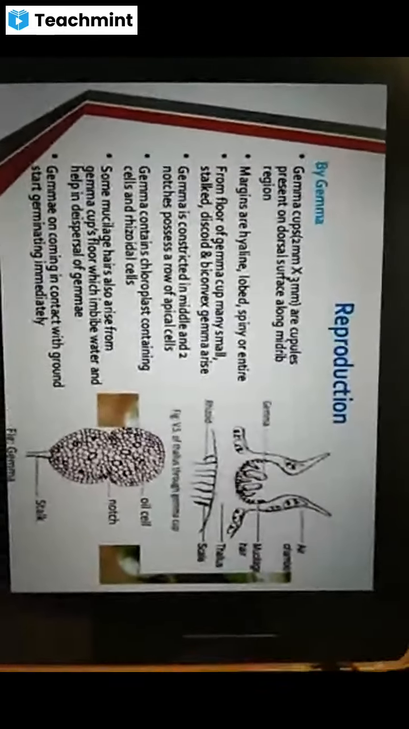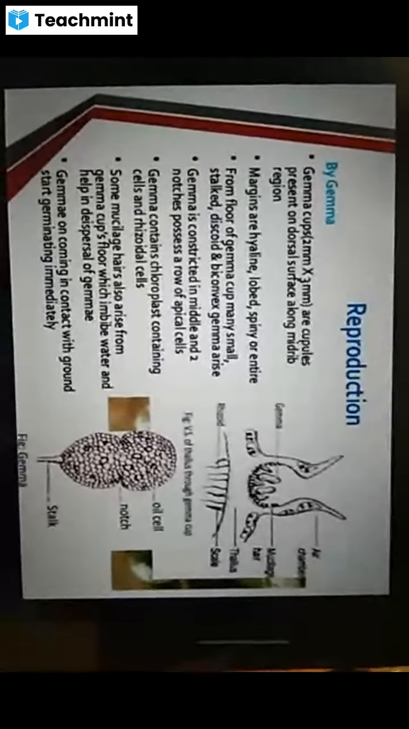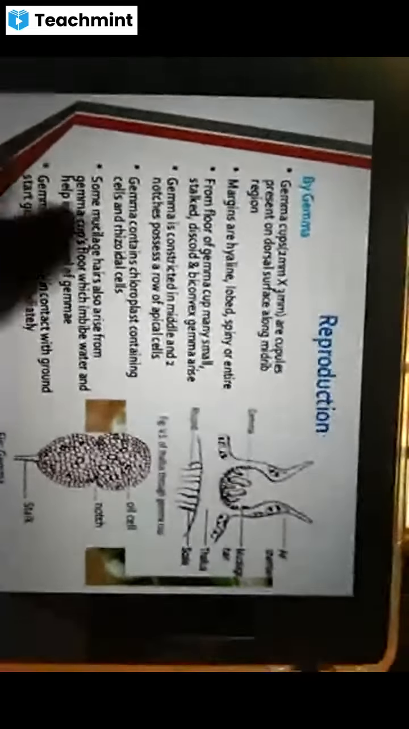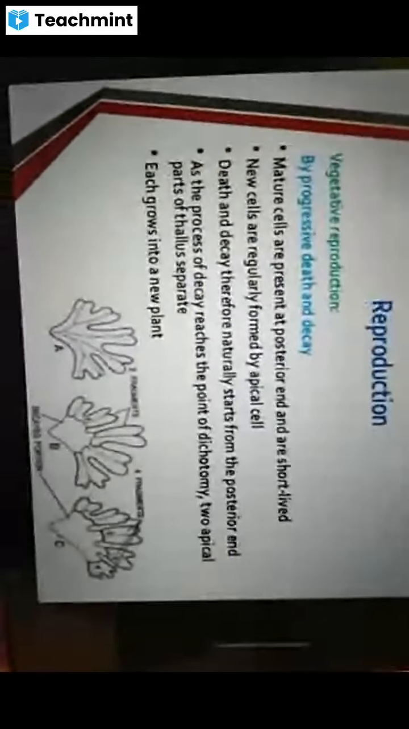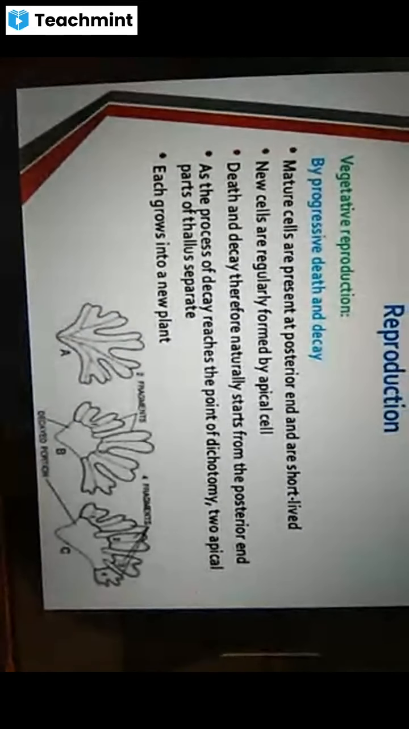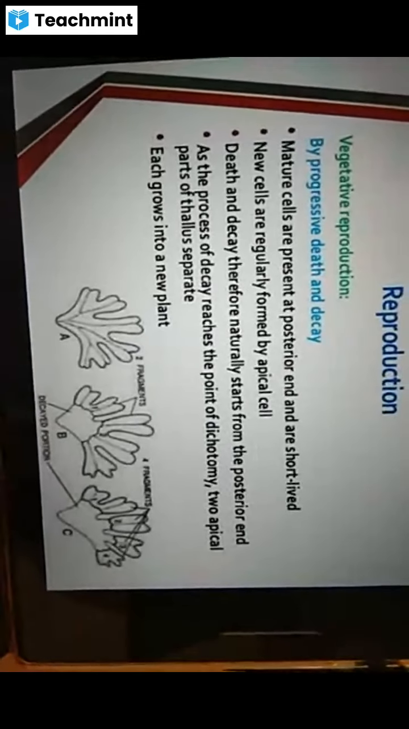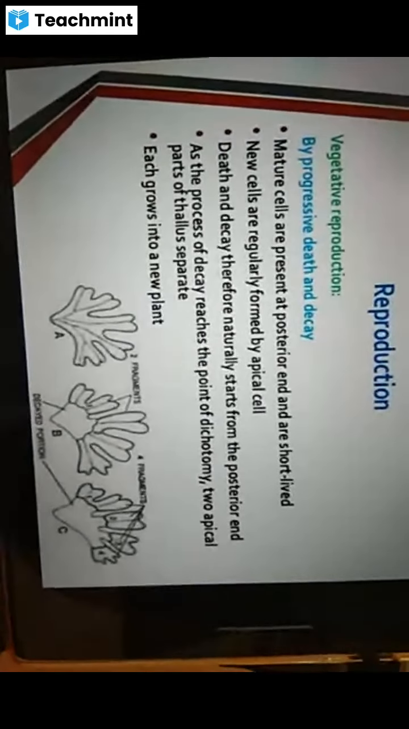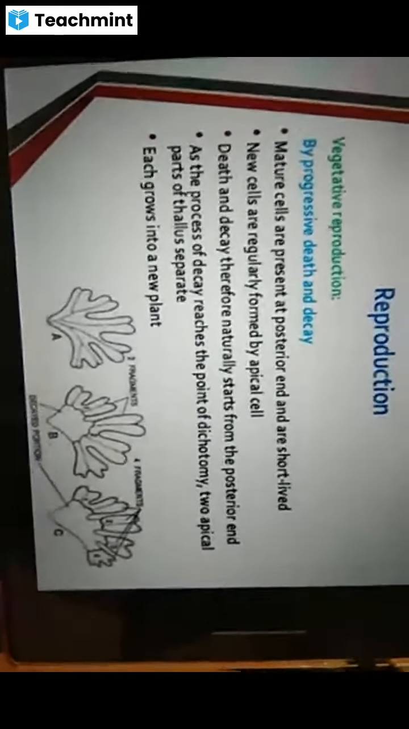Three types of reproduction. And these three types of reproduction are vegetative reproduction, asexual reproduction, and sexual reproduction. So here the vegetative reproduction is done by means of older parts. Actually, in the growth and development of the Marchantia plant body, the older parts may get disintegrated or